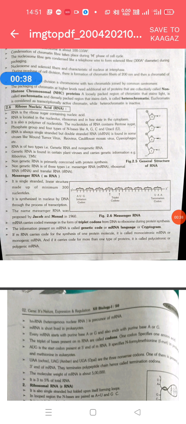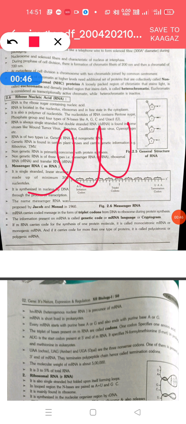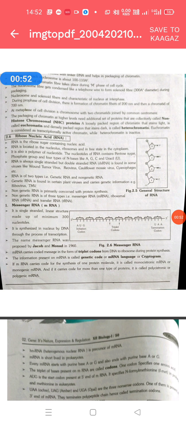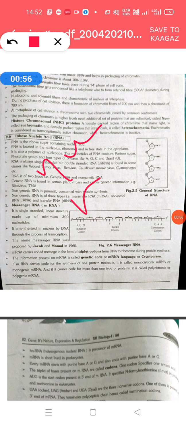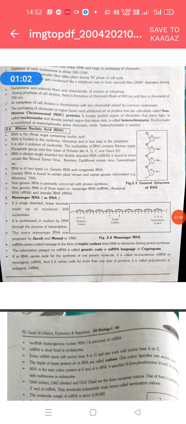DNA is a double stranded structure, but RNA is a single stranded structure that is folded upon itself in some regions. So bases are paired in the folded region and unpaired in the unfolded region. RNA is made up of a number of small units called nucleotides, which form the polynucleotide chain. Each nucleotide consists of three kinds of substances, such as ribose sugar.